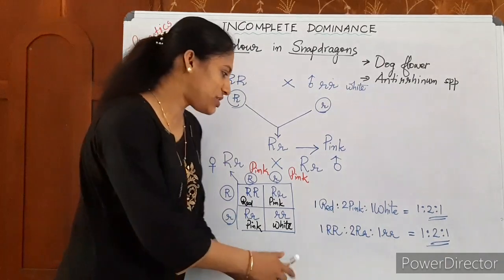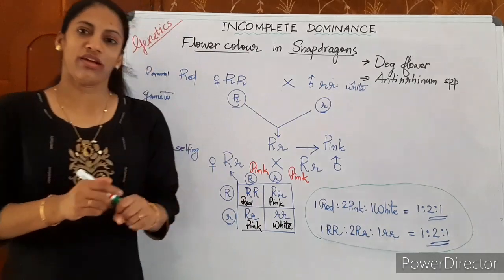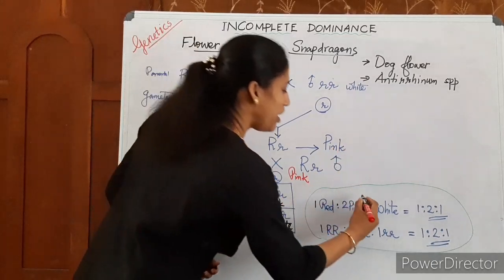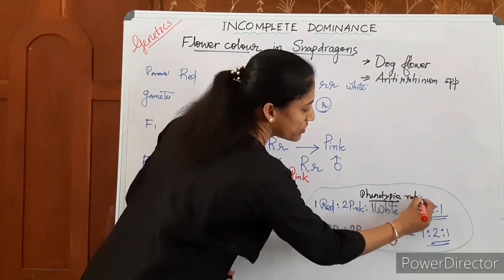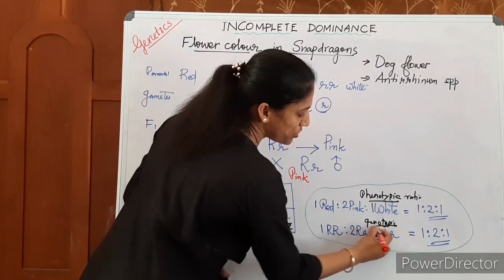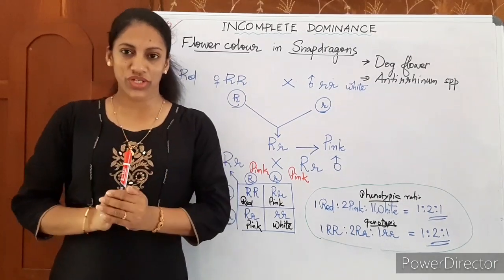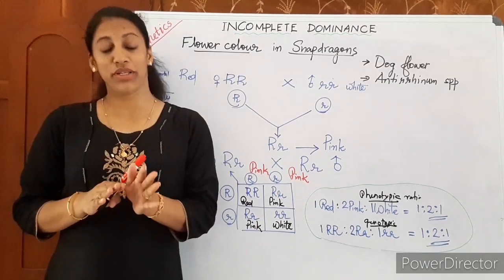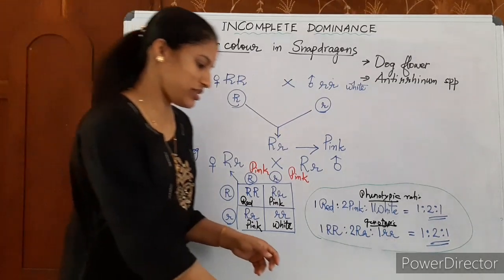What is to be noted in mind is, here both phenotypic ratio and genotypic ratio in F2 are the same. The phenotypic ratio is 1:2:1 and also the genotypic ratio is 1:2:1. So incomplete dominance is the cross which gives both phenotypic and genotypic ratio of F2 the same. Okay, so that is about incomplete dominance.